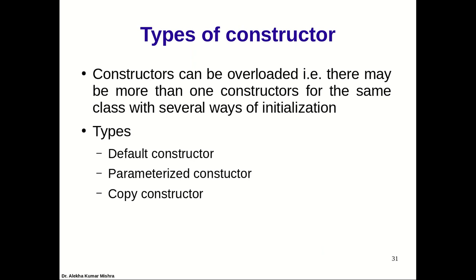So we have three types of constructors. They can be overloaded, depending upon the type of parameter we pass. They are categorized as default constructor, parameterized constructor, and copy constructor. In this session we are going to discuss the default and parameterized constructor.